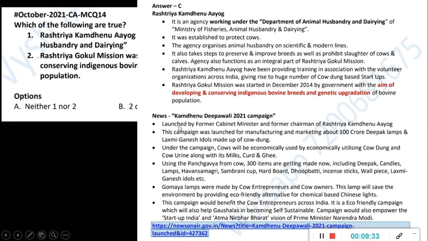Okay, so here the Kamdenu Deepavali 2021 campaign was launched by the former cabinet minister and former chairman of this body. So that is why this was in news. Again, Kamdenu means all the cow related things. Economically, whatever is beneficial from the cow, all those things will be mentioned under here.